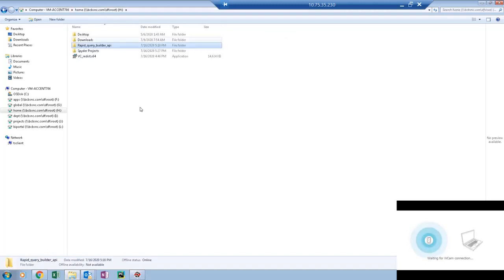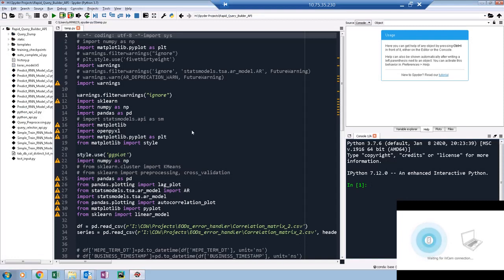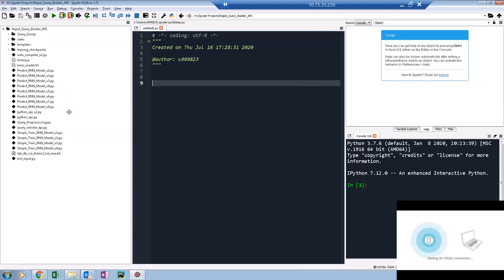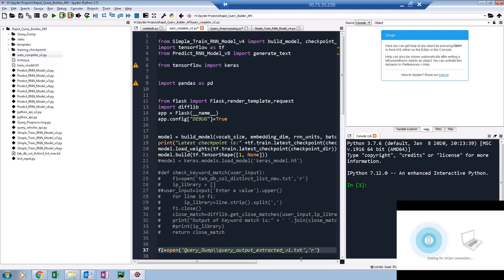Okay, perfect. So let's go to Spyder. Close this. Okay, so you'll be able to see that now we got everything required here on the left hand side. So I'm going to configure this. This is also going to change. Okay, so this is what we have.